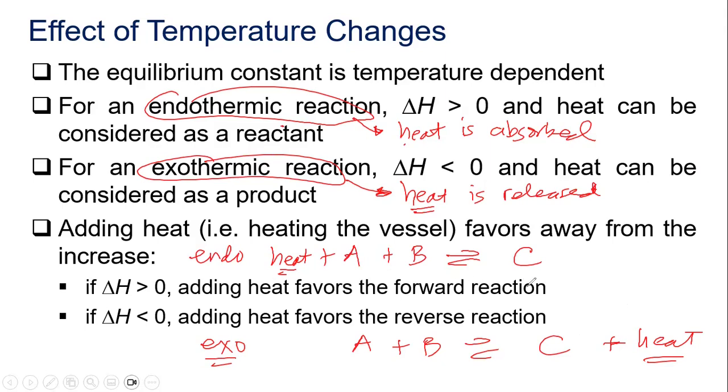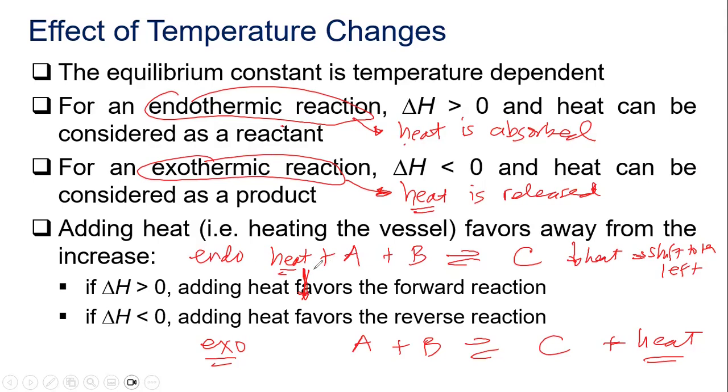After you place the position of heat, now treat that like your concentration changes. What does that mean? For example, if I'm going to cool down the vessel, what does it mean? That means you decrease heat. If you decrease heat in an endothermic reaction, then the shift will be to the left. Take note, you decrease heat.